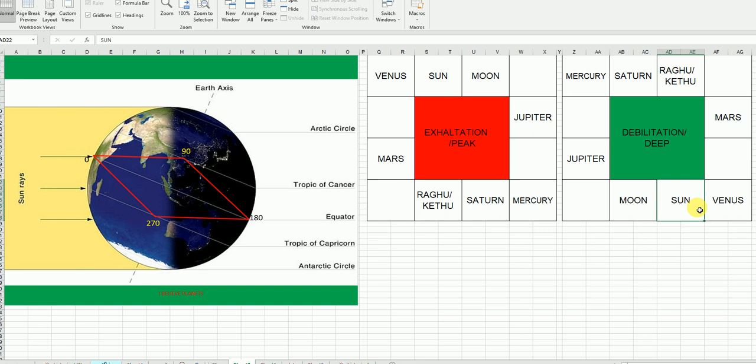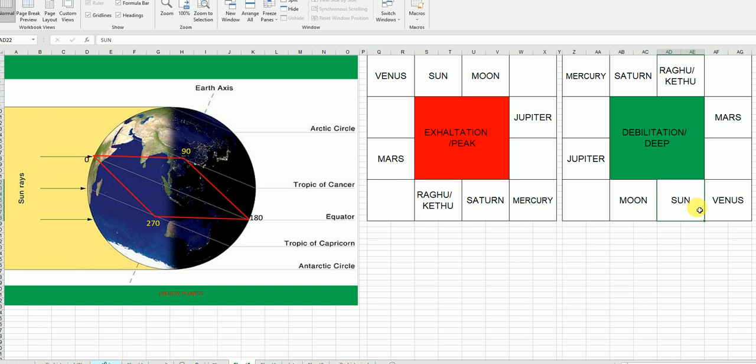Now look, each and every planet gets exaltation and debilitation at a particular degree. Where it gets exaltation, exactly 180 degrees from there it gets debilitation. Exaltation means that the planet is at the closest distance to our Earth.